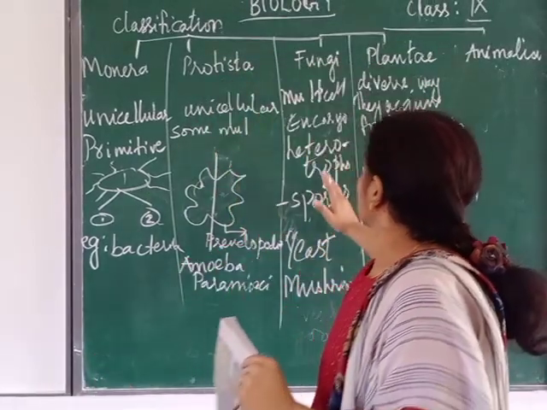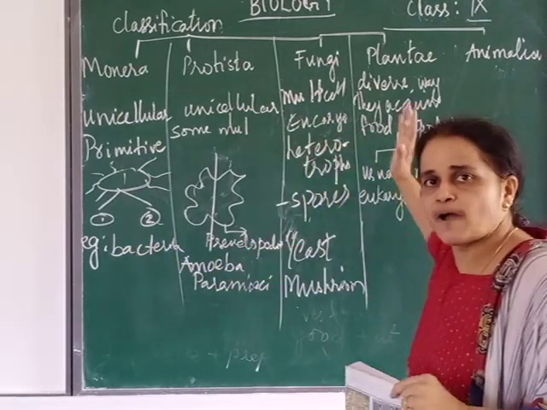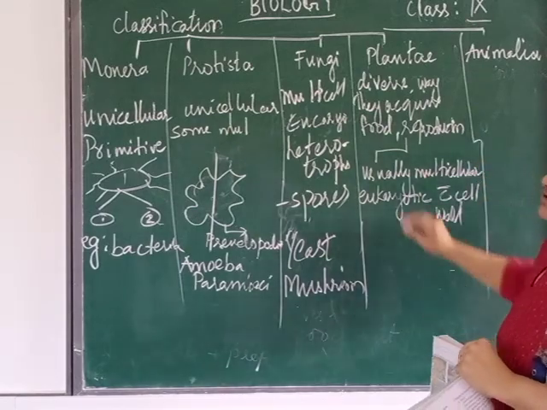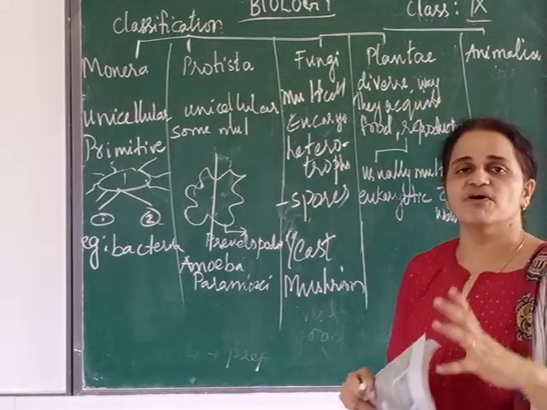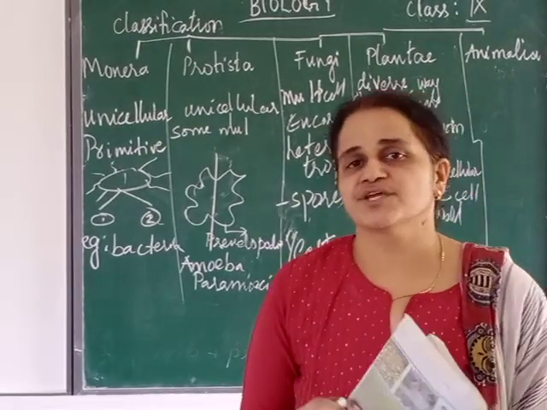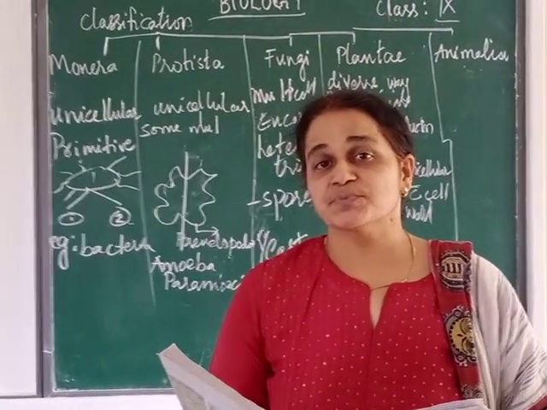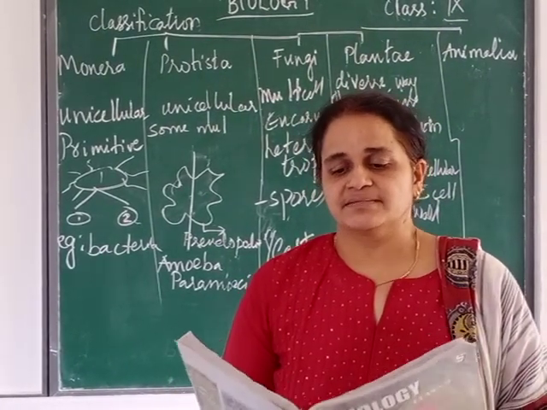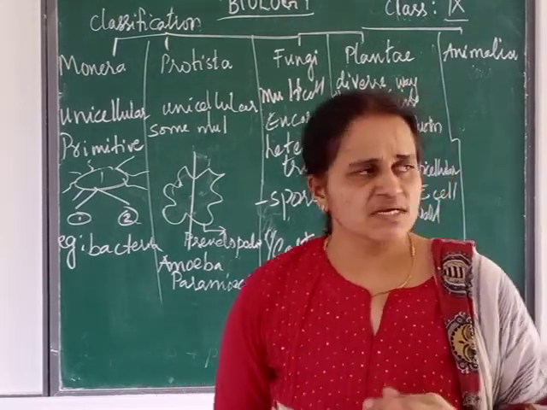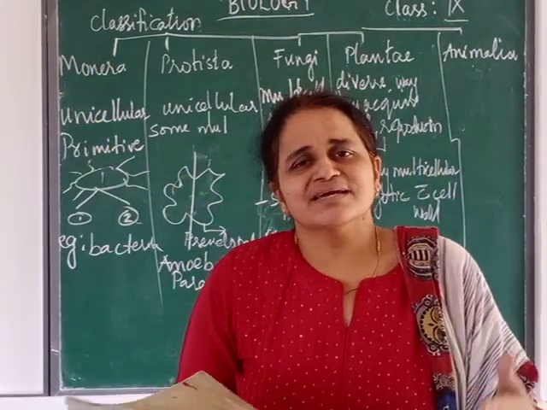Next group, now we are going to complex or simple? Complex. We are going from simplicity to complexity. When we go to complexity, the next group is our Plantae. Plantae is a group of plants. There is a diverse variety of plants. We cannot say one plant or two plants; there are X number of plants which need to be titled there. So plants are diverse in nature, because if you see a grass plant and a neem plant, there is diversity.